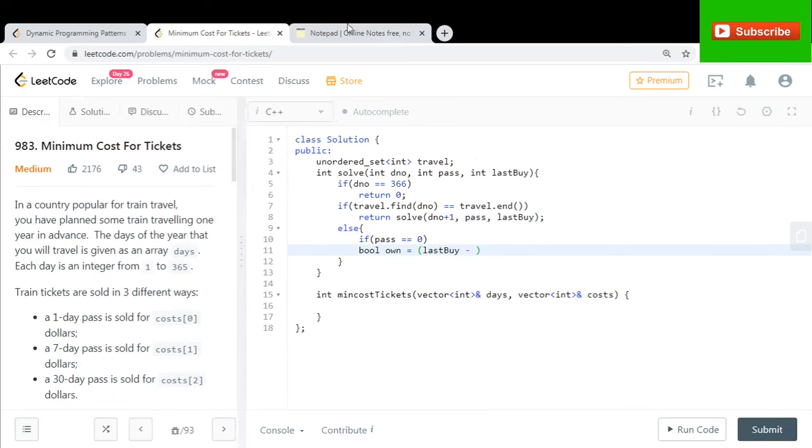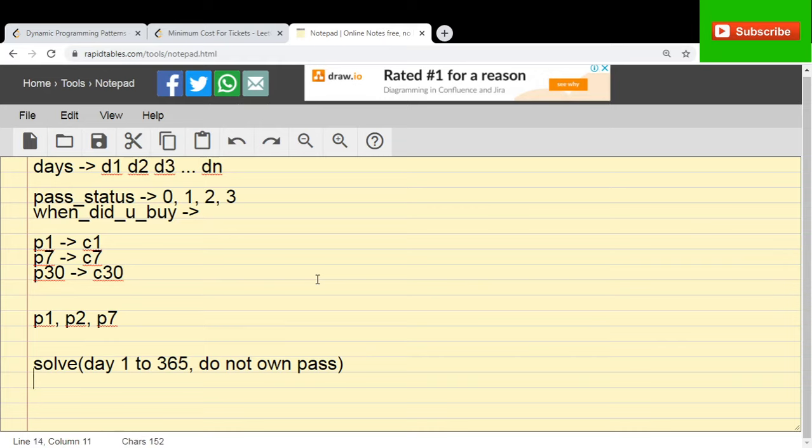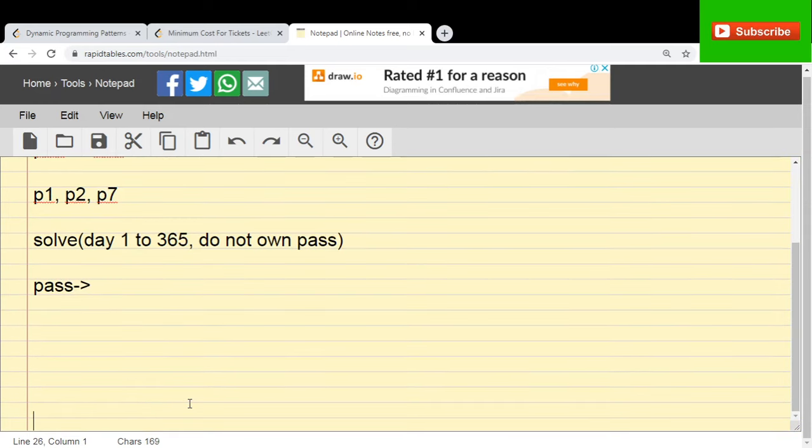You know when was the last day you bought a pass, and you know which pass you bought. So if the pass you bought was P1, then your current day DNO should be less than or equal to last buy plus 1.